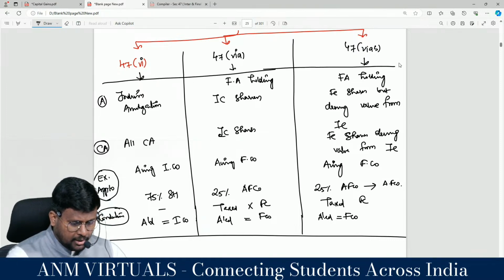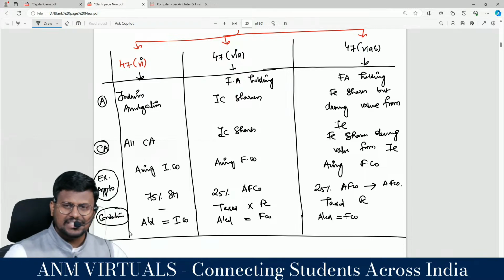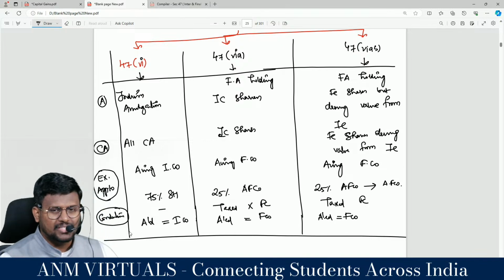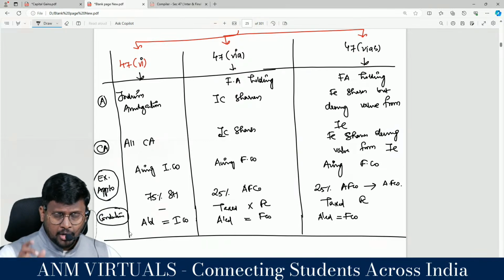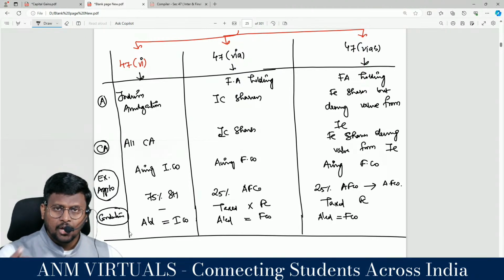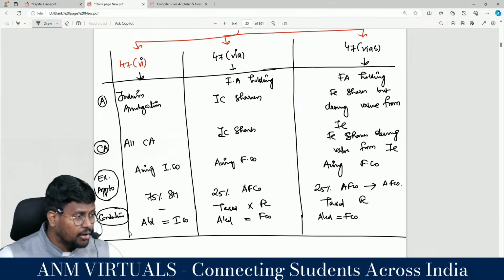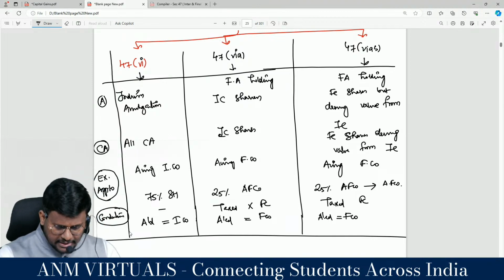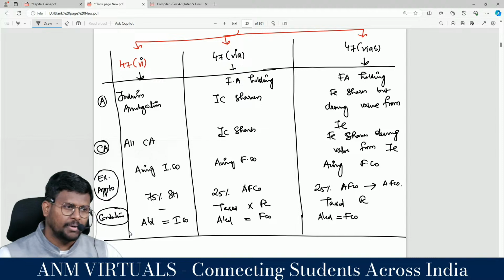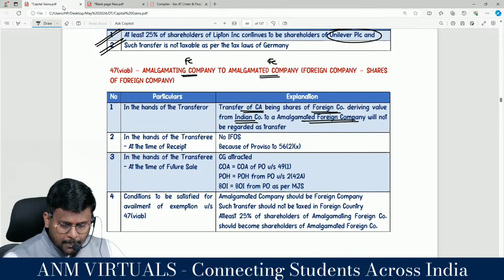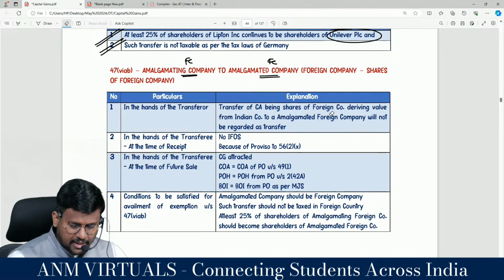Summary table of amalgamation, sir: 47 clause 6, 47 clause 6A and 47 clause 6AB. 47 clause 6 is Indian amalgamation, 47 clause 6A is foreign amalgamation holding Indian company shares. 47 clause 6AB is foreign amalgamation holding foreign company shares deriving value from Indian company. In the same way I will analyze demerger also, my dear lovable students. So shall I proceed? Yes sir. Come, now read, you will enjoy and understand it nicely.